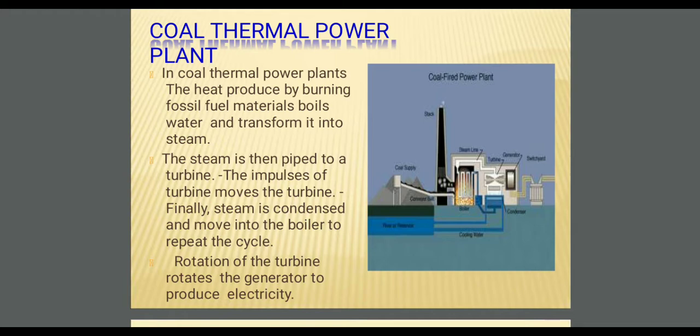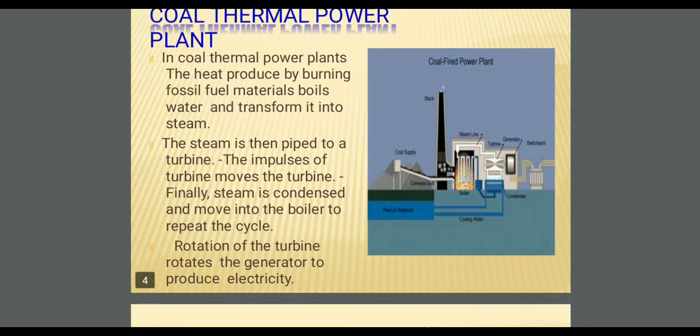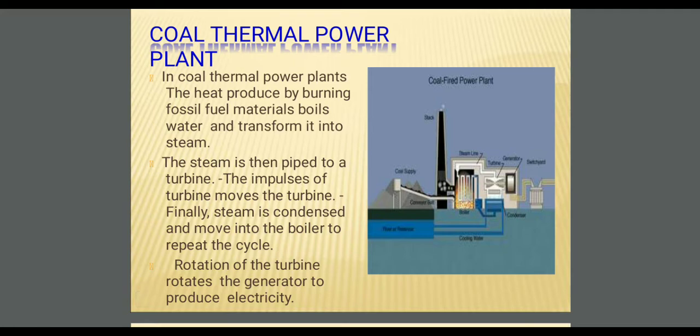The steam produced by the boiler is thrown onto the wheels of a turbine to produce mechanical energy, that is, rotational energy. As the turbine is coupled to an alternator, mechanical energy is given as input to the alternator, and the alternator converts that mechanical energy into electrical energy.